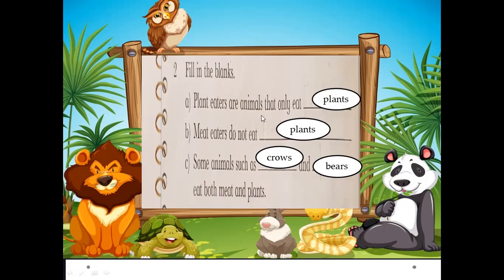In the first one, they are talking about herbivores, in the second one, they are talking about carnivores, and in the third one, they are talking about omnivores. There are three groups of animals according to their food behavior, and we have already discussed it in the previous chapters.